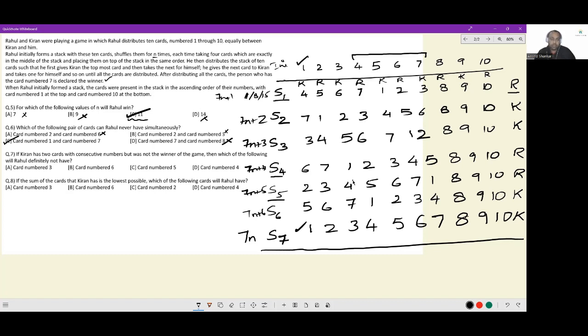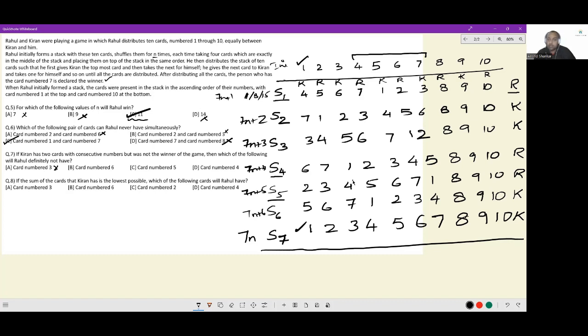So after shuffle 1 or shuffle 4 or shuffle 5, these are in play. Then which of the following will Rahul definitely not have? Even if you find one case where Rahul has it, this option gets eliminated. Card number 3. 3 is with Karthik, cool. And 3 is with Karthik, cool. 3 is with Rahul, so this is out.